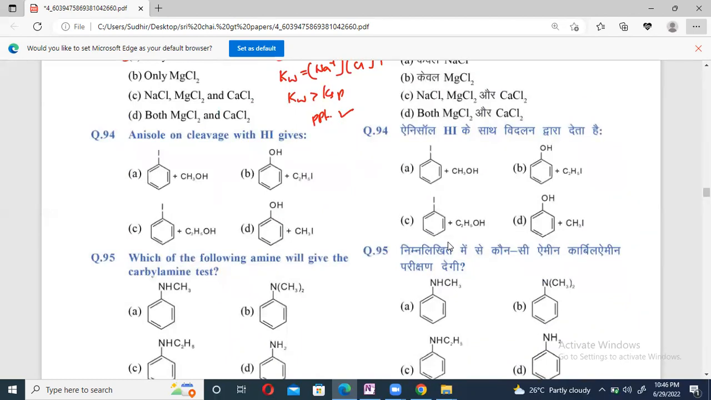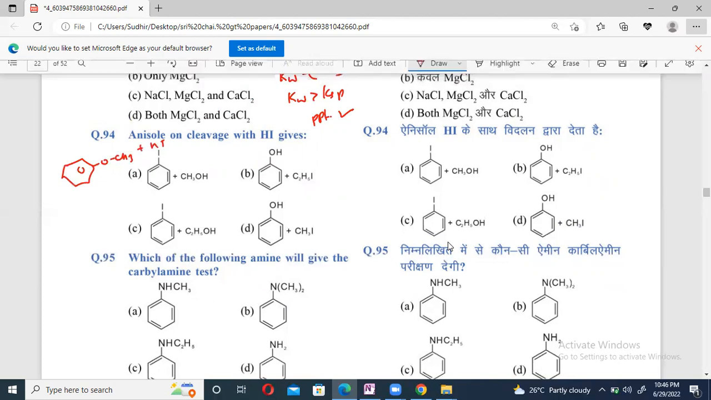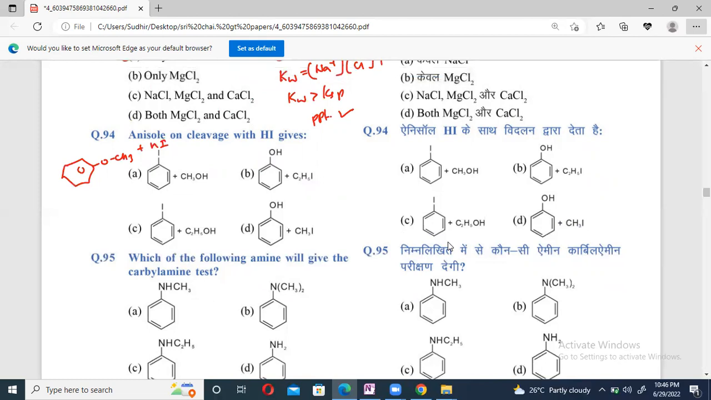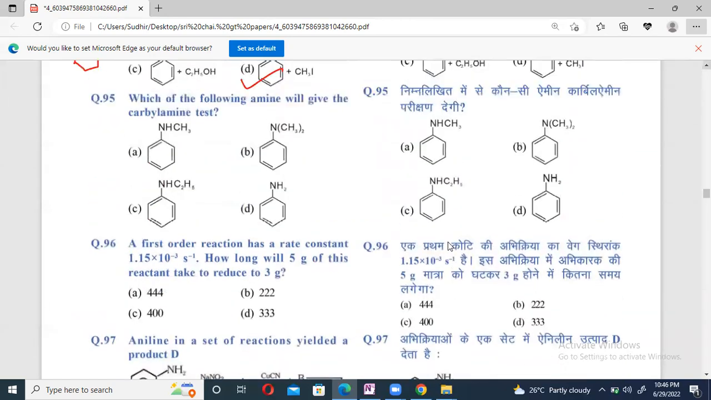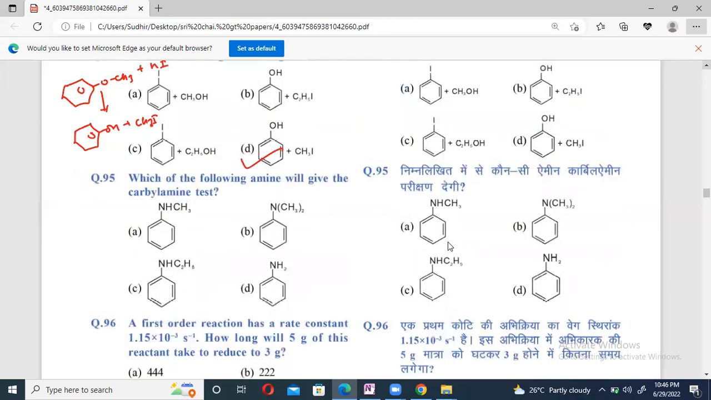94. Anisole on cleavage with HI, it gives rise to what? But one trick is there. It is a benzene ring bonded with OCH3 when you are treating with HI. What is the trick here? Whenever a benzene ring has an OH group, it must be converted into phenol. The remaining is CH3I. Option D is correct. 94. That is the only trick. Benzene ring having OCH3, the O group will be converted into phenol.